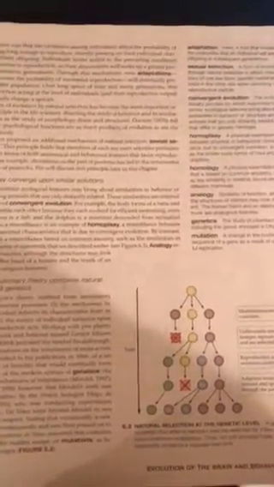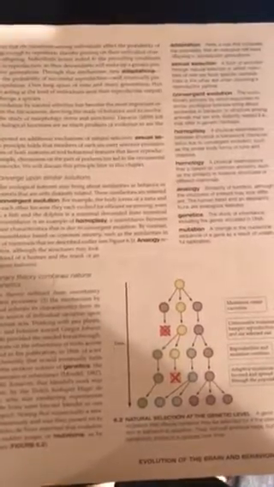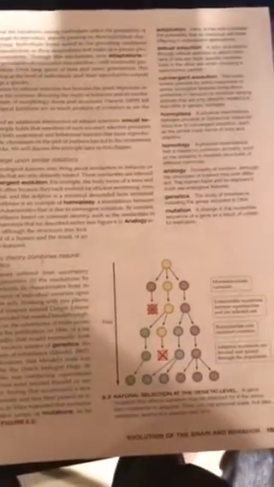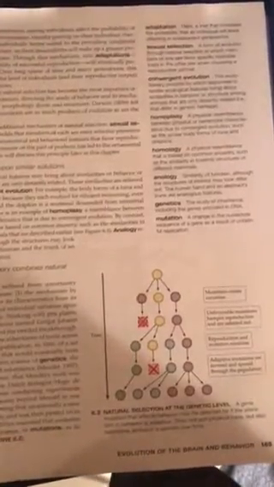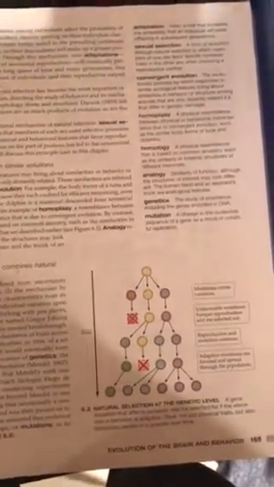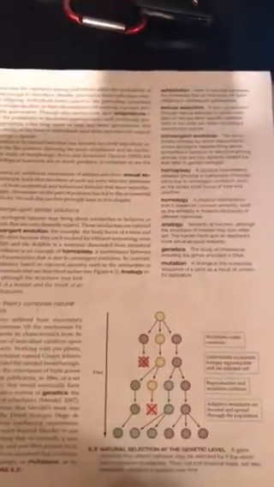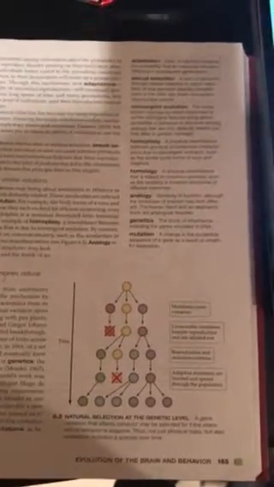He also stated an inference in this publication. He stated that the variations among individuals affect the probability of their surviving long enough to reproduce, thereby passing on their individual characteristics to their offspring. Adaptation is a trait that increases the probability that individuals will leave offspring in subsequent generations. This process of selection acting at the level of individuals can substantially change a species.